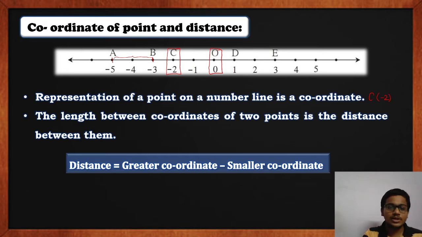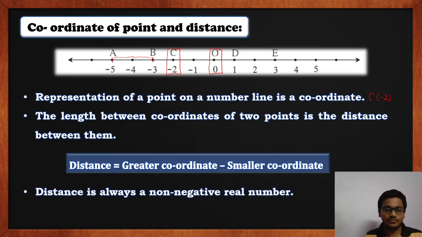Okay, so let's move towards the further concepts, but before that, note a point that distance is always a non-negative real number. That means distance cannot be negative. Distance can be 0, it can be any positive number, but distance cannot be a negative number.